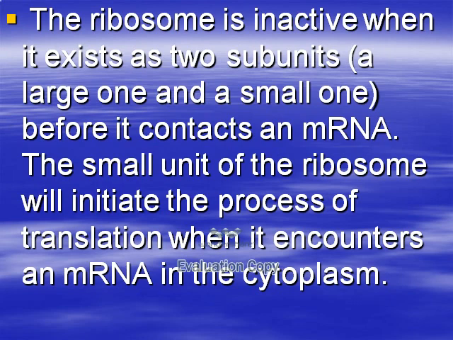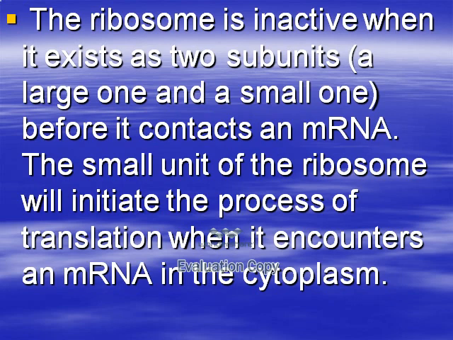The ribosome is inactive when it exists as two subunits, the large one and the small one, before it contacts an mRNA. The small subunit of the ribosome will initiate the process of translation when it encounters an mRNA in the cytoplasm. So, when the small subunit is apart from the large subunit, the ribosome is inactive. No protein synthesis is formed.